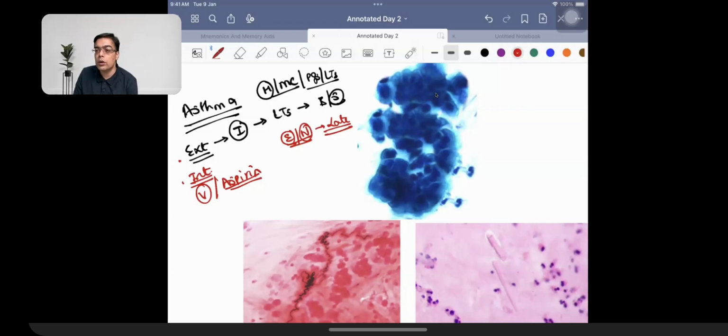With regards to aspirin, you are asked a question in the exam about a triad. The triad is what is going to be given the name of Samter's triad. Whenever we are talking about asthma, the problem that we have in these patients, that microscopically patients are going to be having lots of eosinophils in their airways.